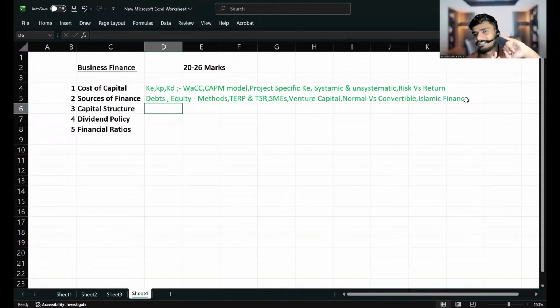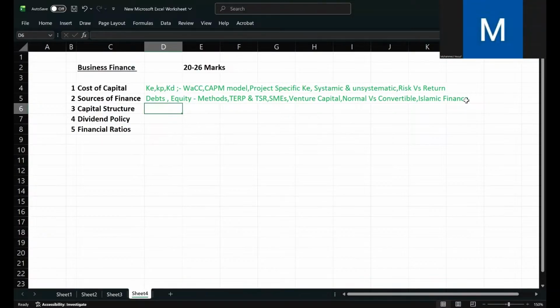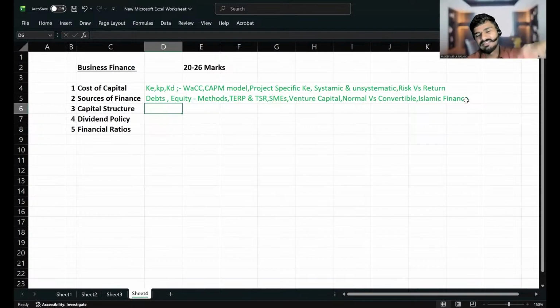Mudaraba is a kind of equity finance. There are people who come in and invest, and there are people who come in and manage, like shareholders and managers in a company. Similarly, in Mudaraba there will be investors and managers. Investors are called Rabal Mal, and those who are managing are called Mudarib.